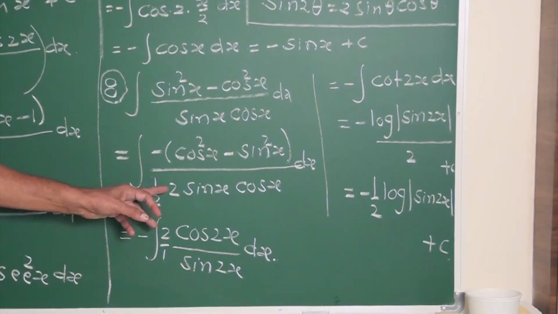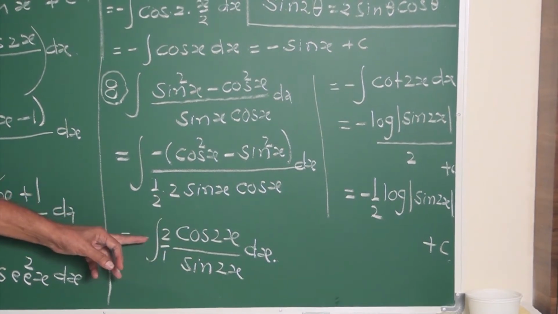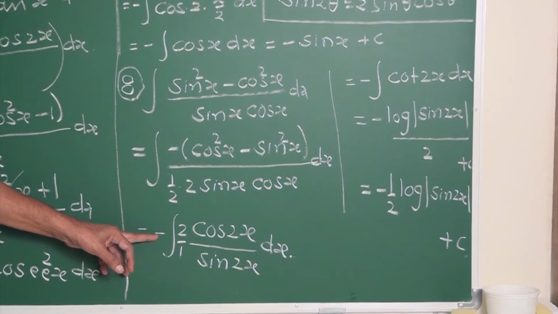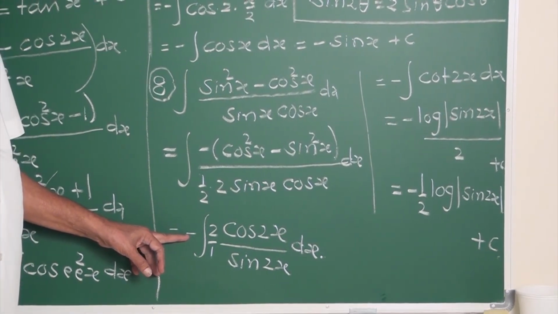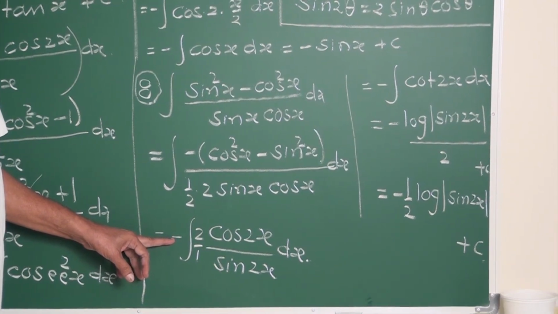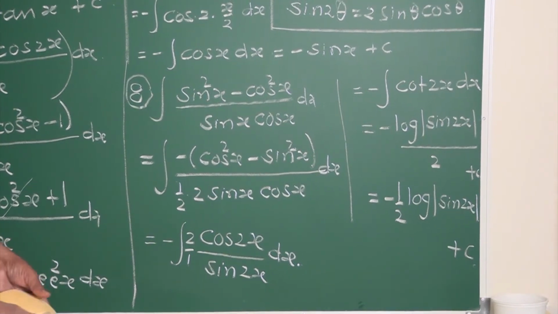What is this? 2 sin x cos x is sin 2x. This 2 is out.